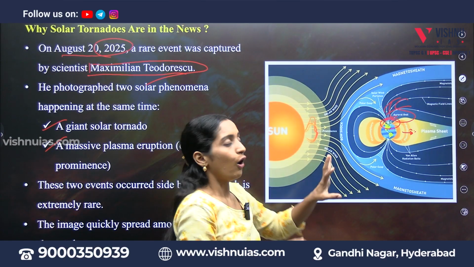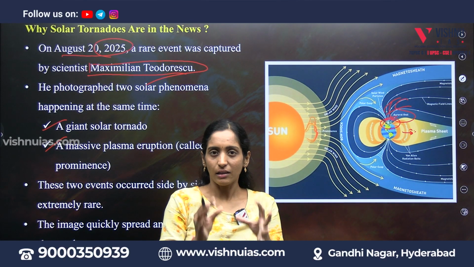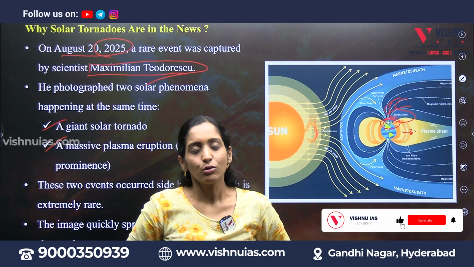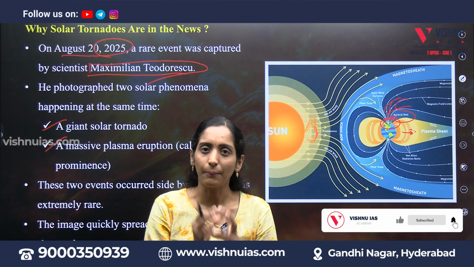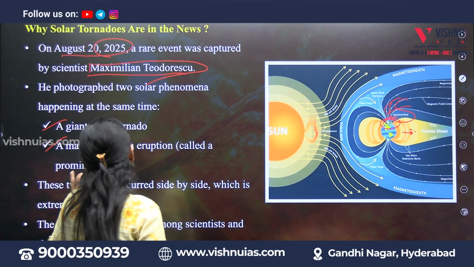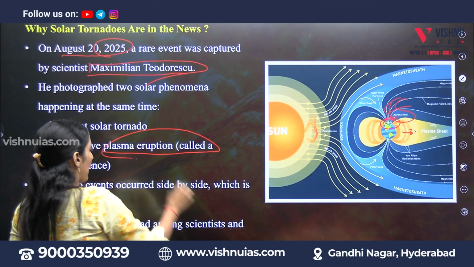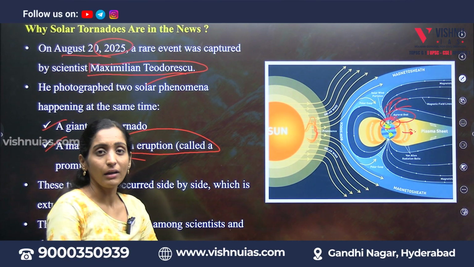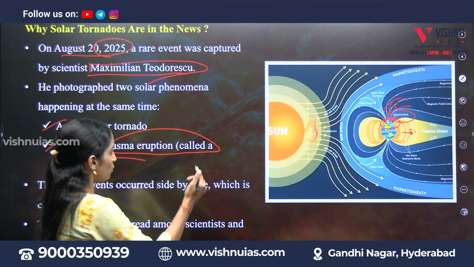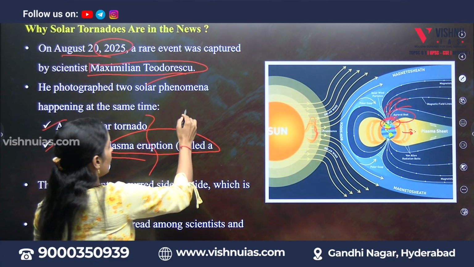We always know that the sun is a burning gaseous lump, right? So there will always be something happening inside the sun. That plasma expulsion, with the magnetic field eruption coming out and pulling out, leads to the tornado. So what are these two events?